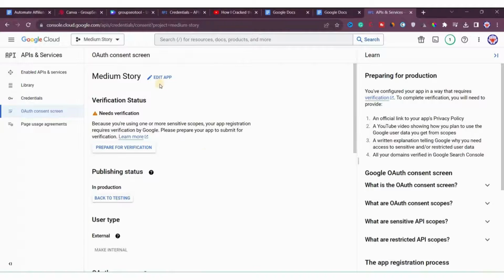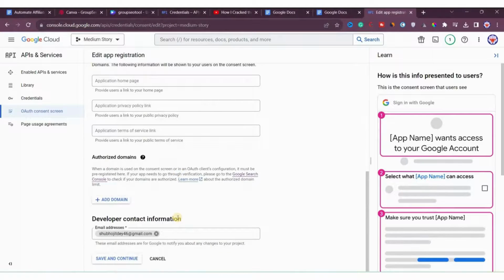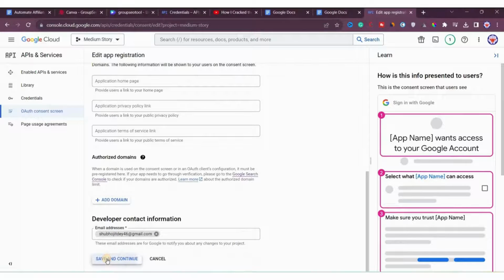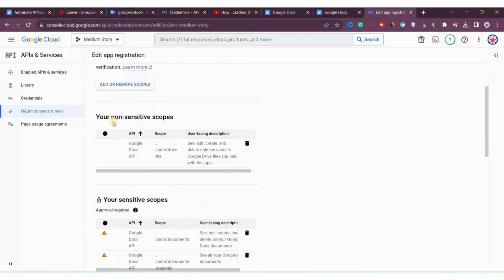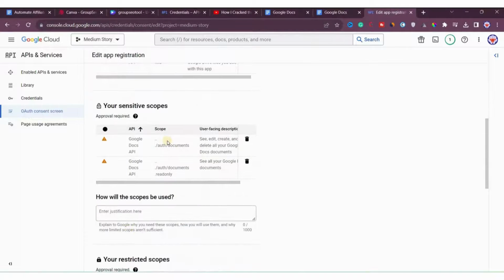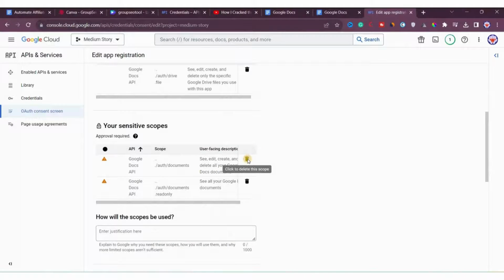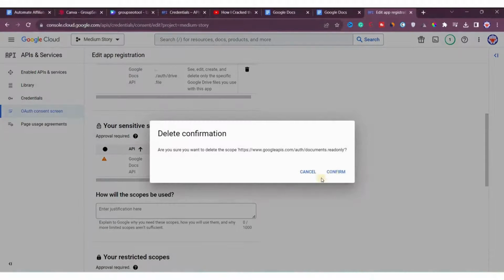Okay. Now what we will do, we'll click on edit app. To stop using sensitive scopes, we will click on edit app, and then here we'll go to scopes. Now we'll click on save and continue, and then you can see that you are using sensitive scopes, right? So we will delete this here, so that we can easily use this application. Okay, we'll just delete this one.